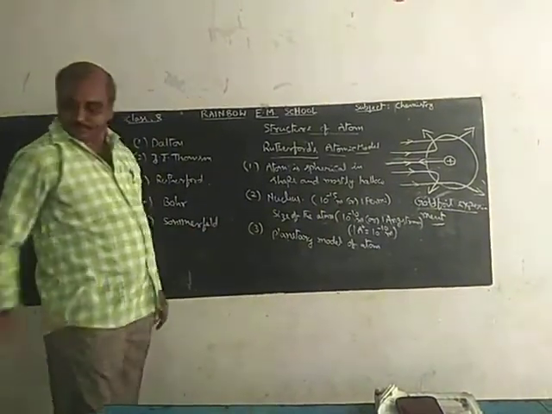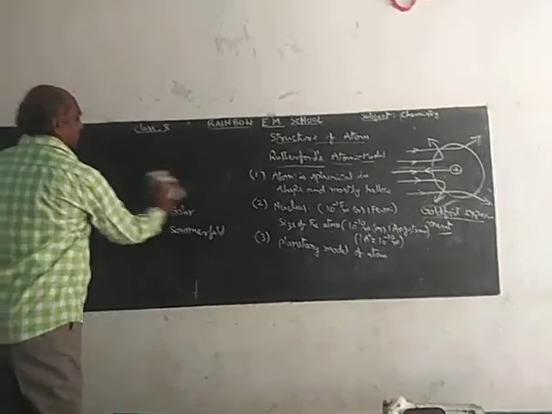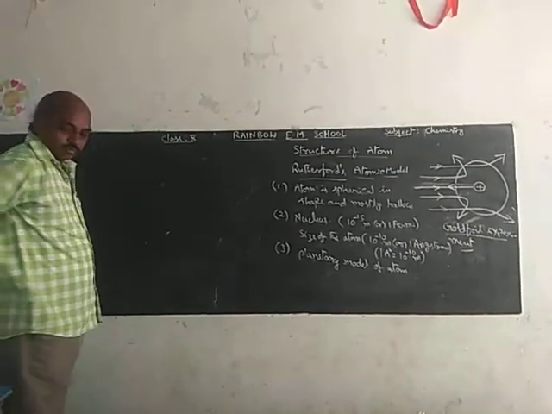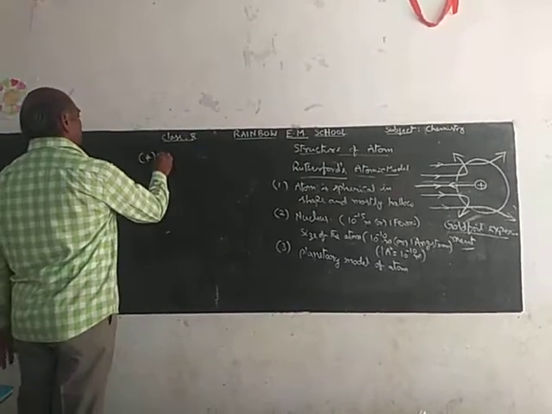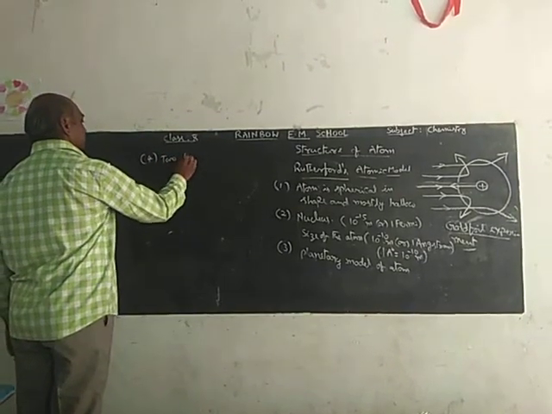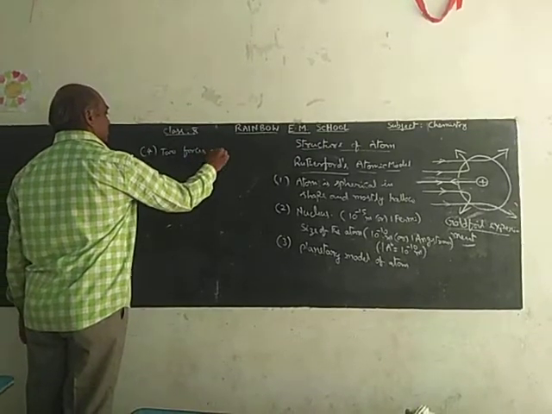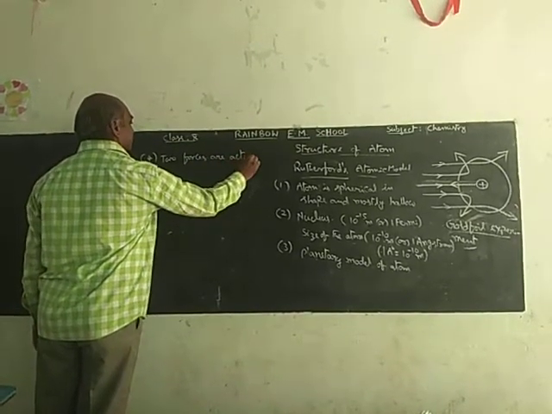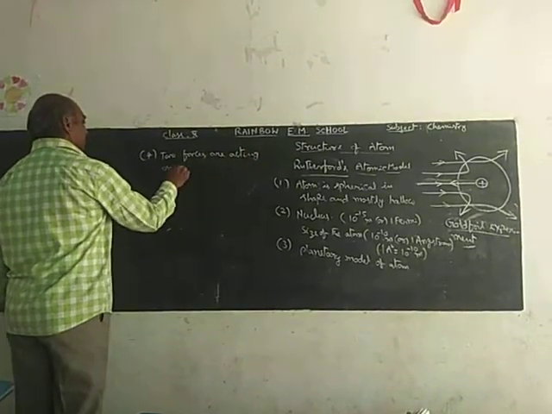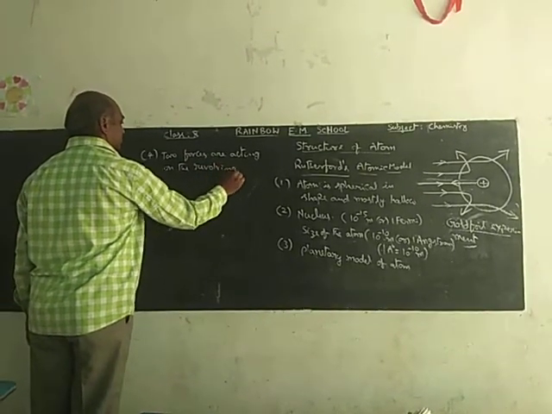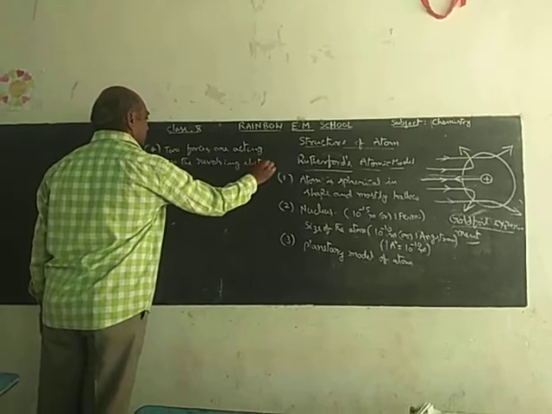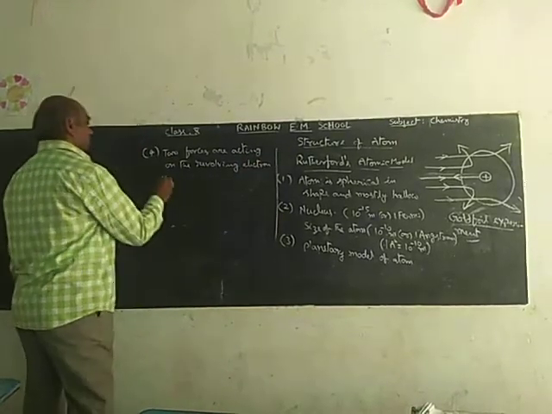The fourth point is that two forces are acting on the revolving electron. What is the first one?